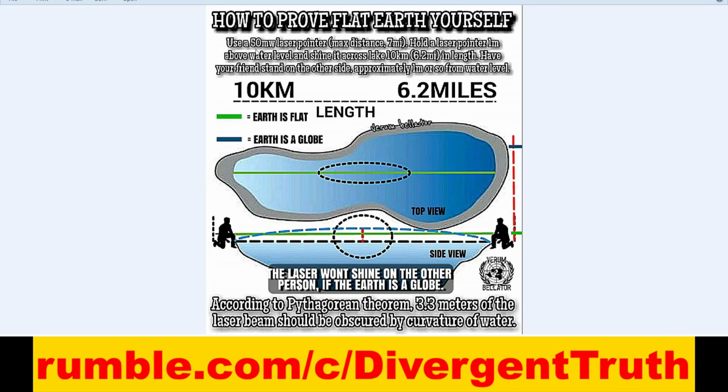Use a 50 mW laser pointer, maximum distance 7 miles. Hold a laser pointer 1 meter above water level and shine it across a lake 10 kilometers, which is 6.2 miles, in length. Have your friend stand on the other side, approximately 1 meter or so from water level. So 10 kilometers distance, Earth is flat.